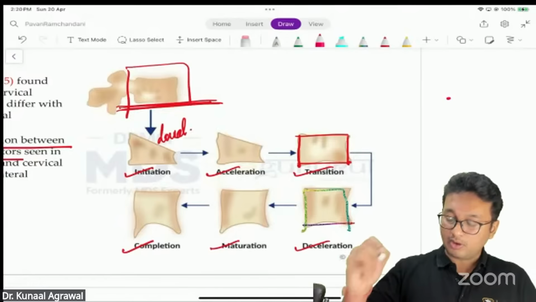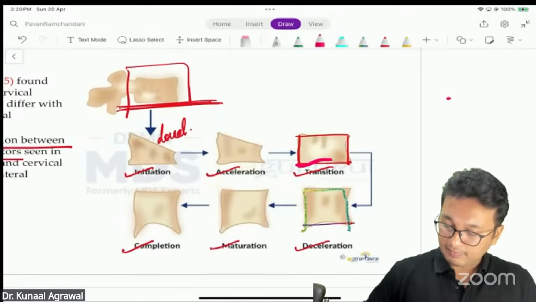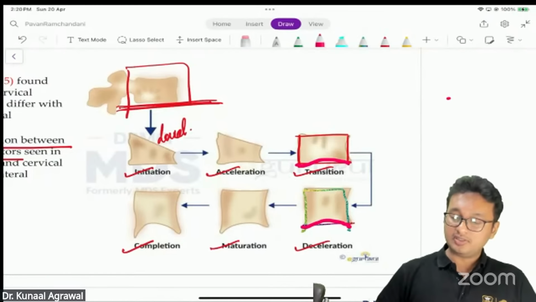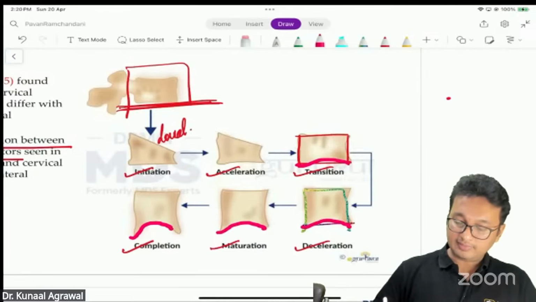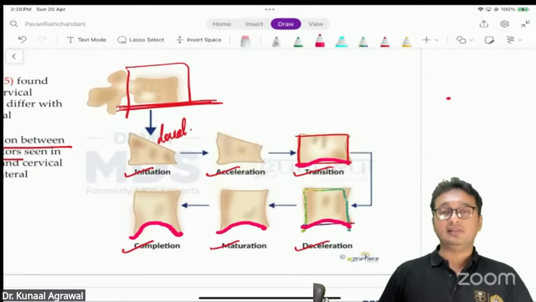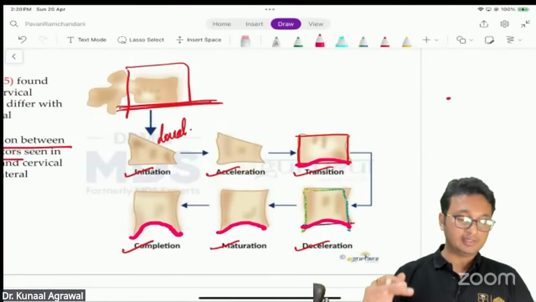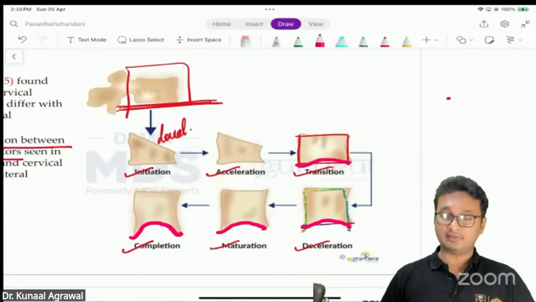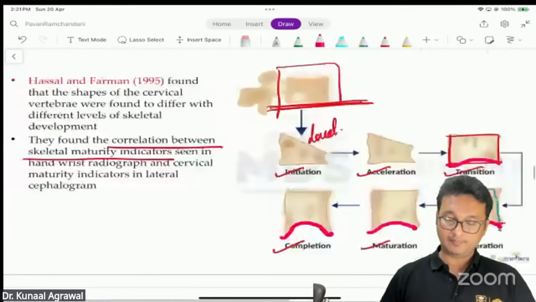The concavity starts to occur at transition, accentuates in deceleration, and further accentuates in maturation. Finally, it deepens completely by the time the stage of completion has been reached. That is how the difference in the morphological characteristics of the cervical vertebra is seen in a lateral cephalogram.